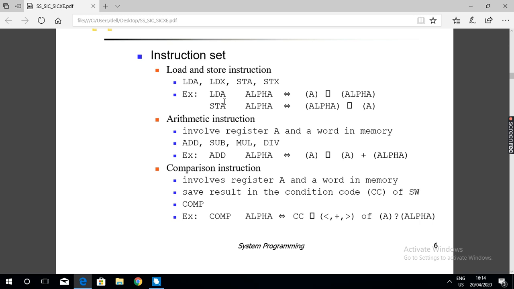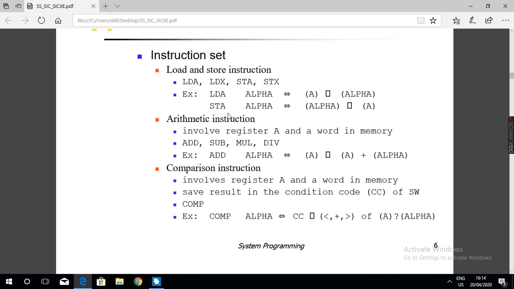So LDA loads to accumulator and LDX loads to index register. In the case of LDA, the integer value in the memory location will be loaded to accumulator. In the case of LDX, the address in the memory location will be loaded to index register.